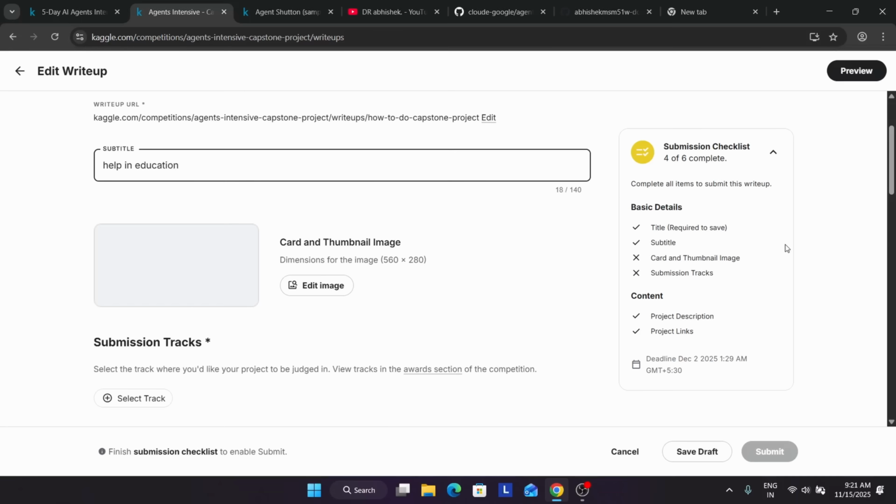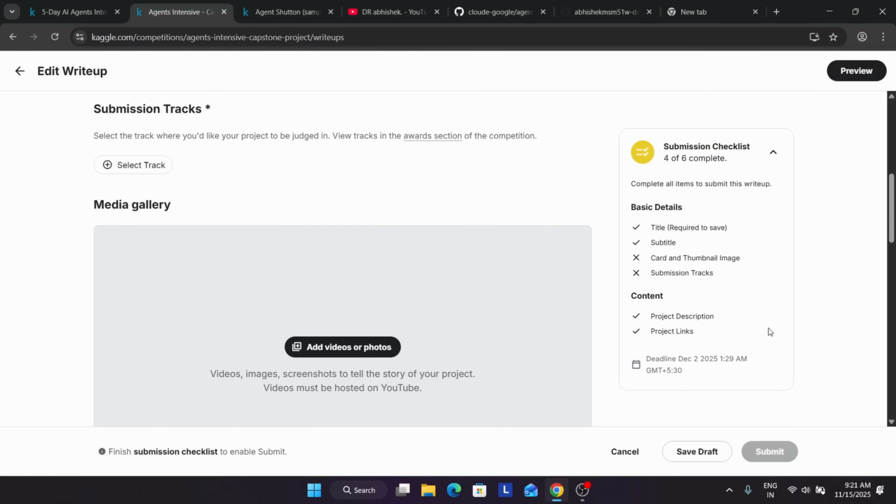There you can see that when you complete all these things, they will be checked off in the checkbox, and then you simply have to submit it. Now here are some common tracks. I'll make a separate video for all the tracks and hints on what you can submit in the Capstone project. Do not worry about it, all things will be covered.